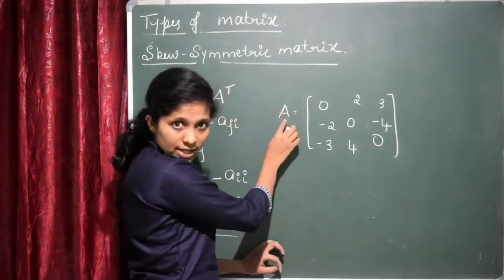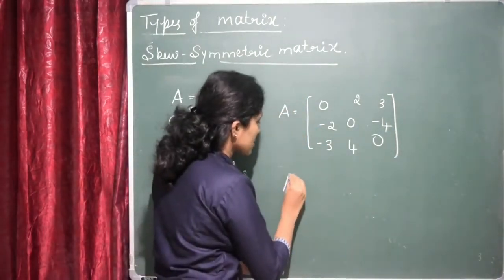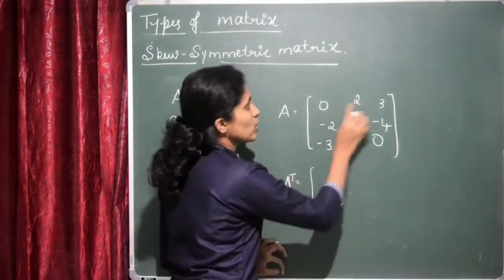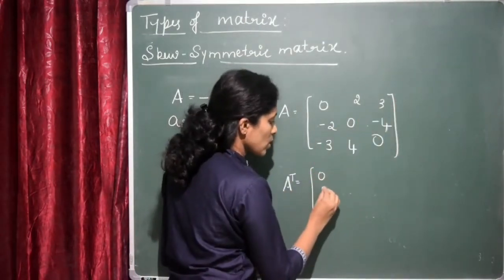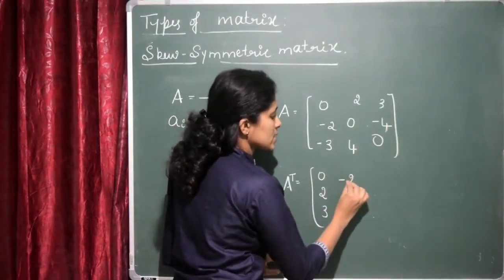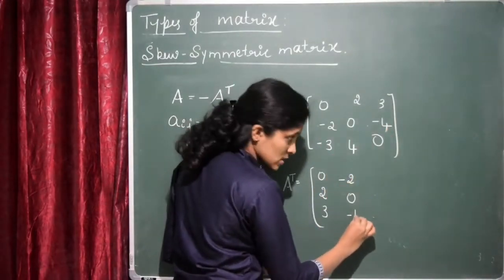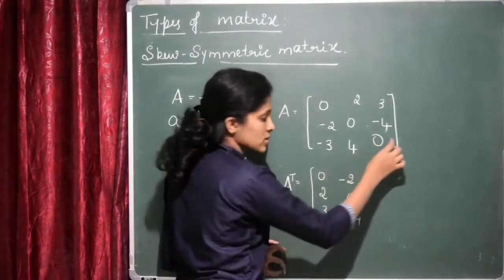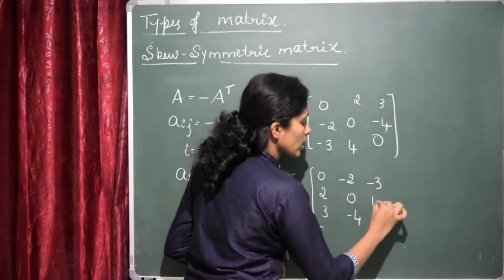Now we can see this, which I have considered as A. If I find the A transpose, what will it be? 0, 2, 3 is a row, so now it will be 0, 2, 3 as a column; then minus 2, 0, minus 4; and minus 3, 4 and 0.